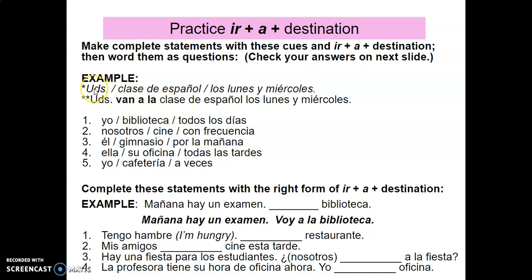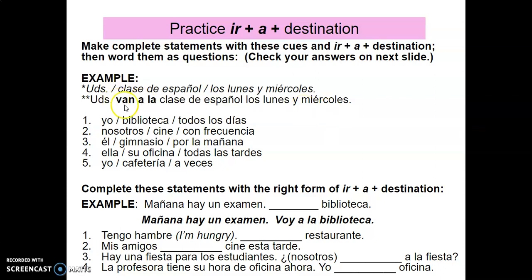So if you're given the subject ustedes, you all, and you're given the location of where we're going, clase de español, to make a complete sentence, you're going to say, ustedes van a la clase de español los lunes y miércoles. I could even have added in there todos los lunes y miércoles if I wanted to.